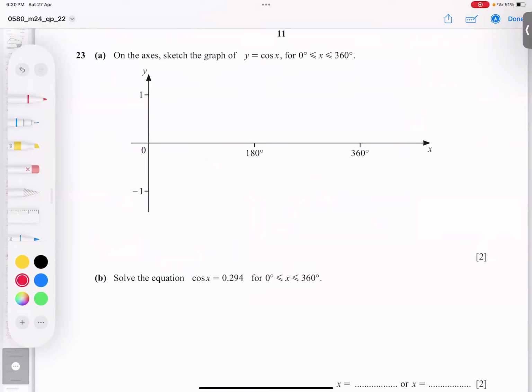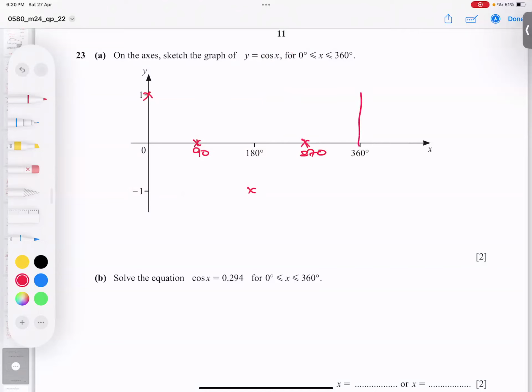Let's go to question number 23, cos. For this kind of question, please take a 90-degree gap and plug in. Plug in 0, you get 1. 90, you get 0. 180, you get minus 1. 270, you get 0. 360, you get 1 again.